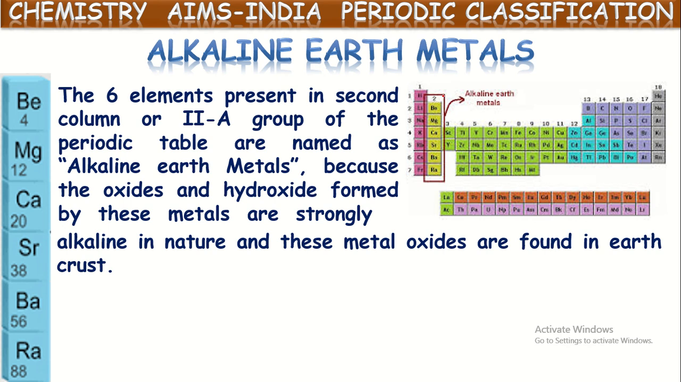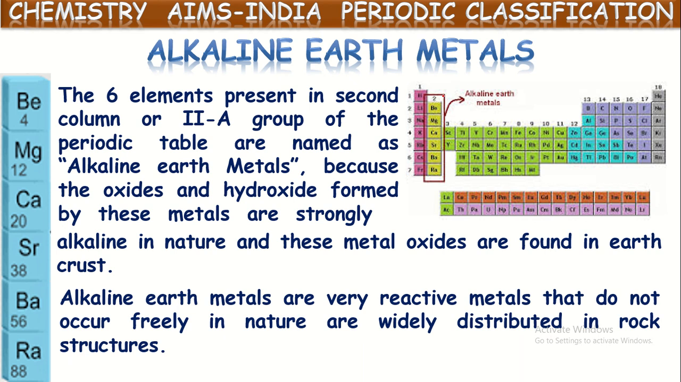So these six metals in the second column also form alkalis. What does alkalis mean? We said the bases which are soluble in water. The second group elements also form alkalis, and mostly these metals are available in the earth's crust. By taking these two features, these elements are considered alkaline earth metals. Okay.